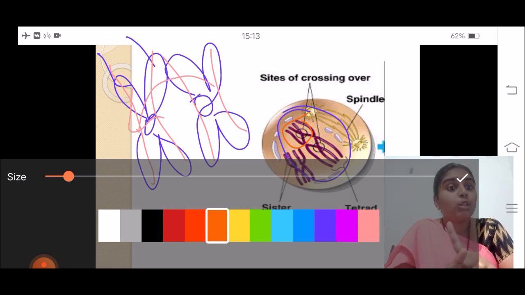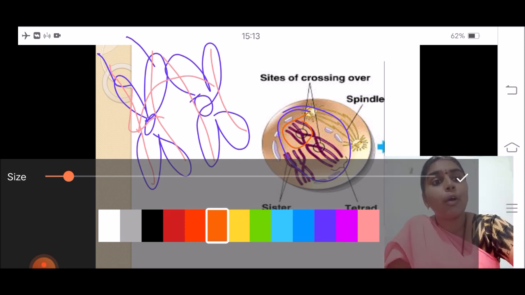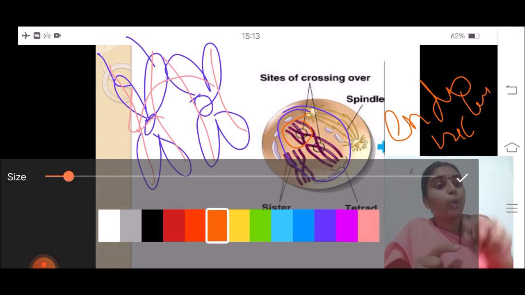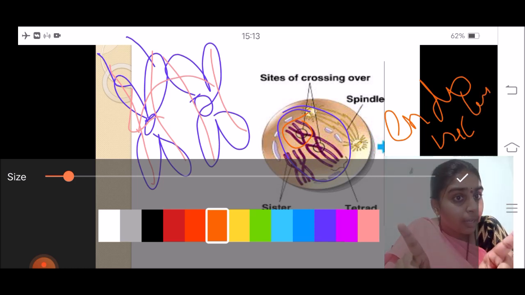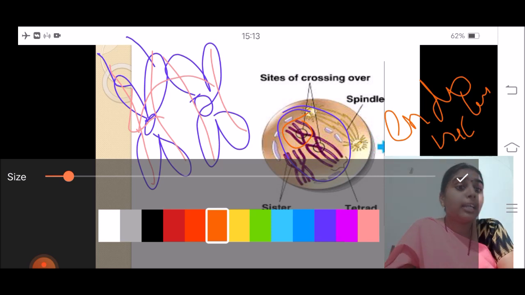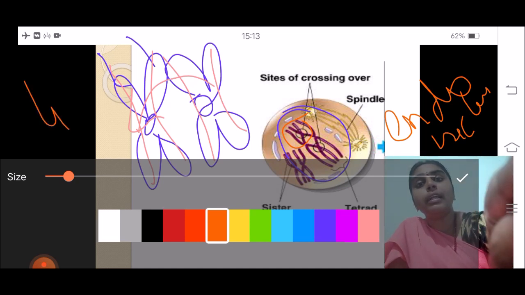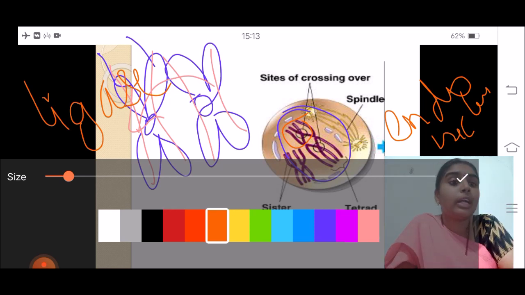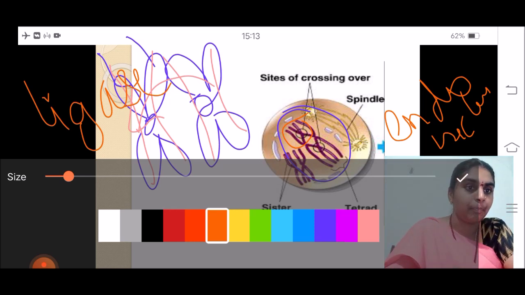Synapsis occurs slowly with the help of an enzyme called endonuclease. This breaks the tips, wherever they have joined, and the genes get exchanged. Those genes are again attached to the other chromatid of the non-sister chromosome with the enzyme called ligase. They are uniting again. So this is how the exchange of chromosomes is seen.